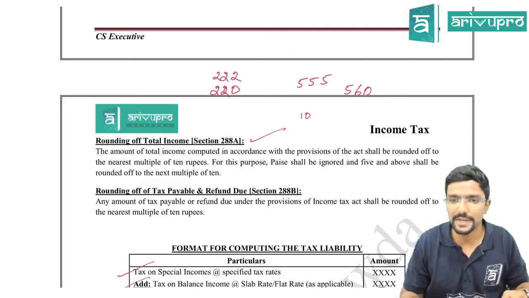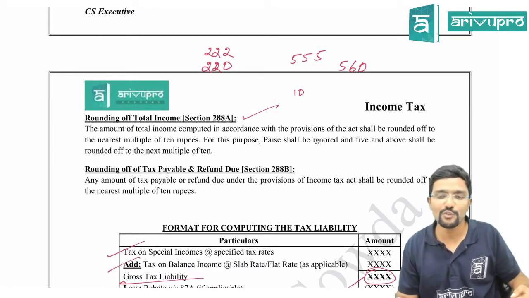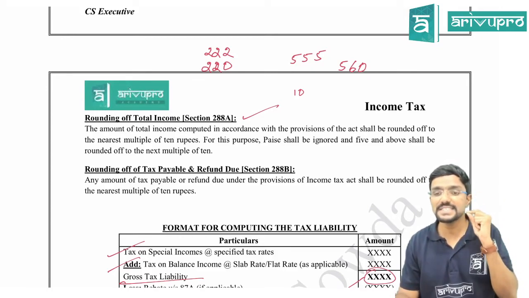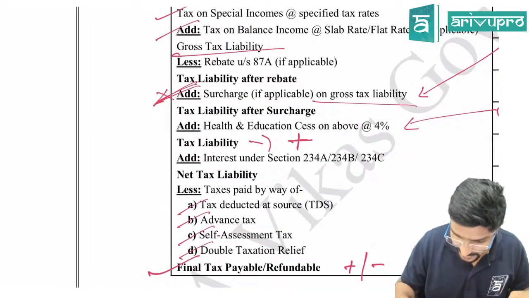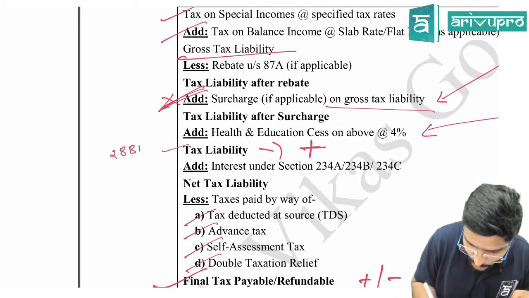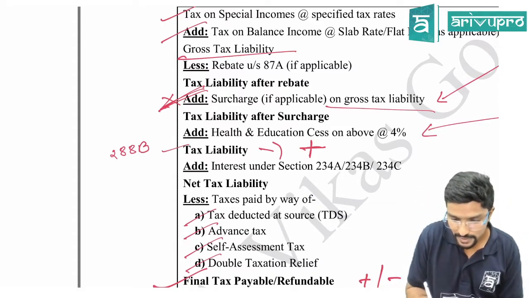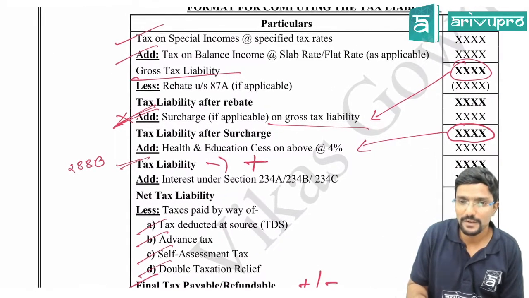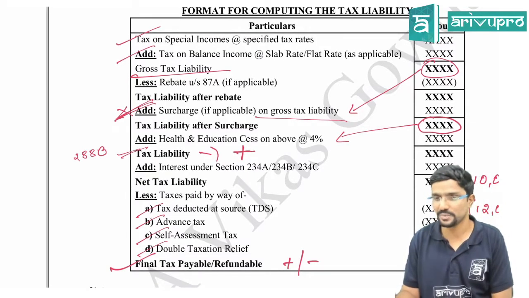This is 288A. 288B will tell the same thing, but for tax liability. You have to round off your tax liability to the nearest 10 rupees. Sir, which tax liability? Please be careful. For this one, that is 288B, you have to apply here. You can make a note of whatever I am writing here in your notebook, study material also. This figure you have to round off. Don't sit and round off each and every figure. Only the final figure, the tax liability, whatever you will get, that figure should be rounded off to the nearest 10 rupees.